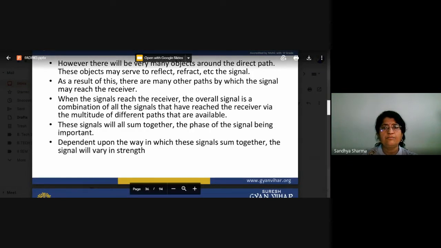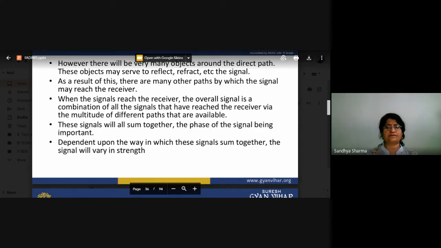However, there will be many objects around the direct path, and these objects may serve to refract the signal. As a result of this, there are many other paths by which the signal may reach the receiver. When signals reach the receiver, the overall signal is a combination of all the signals that are reflected and that reach the receiver via a multitude of different paths. These signals all sum together, the phases of the signals being important.